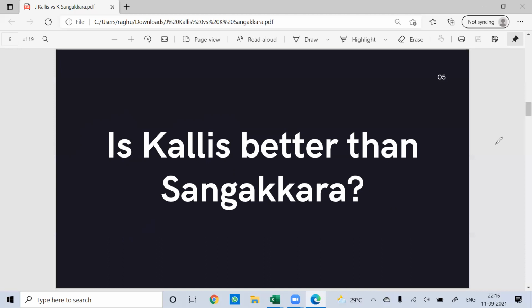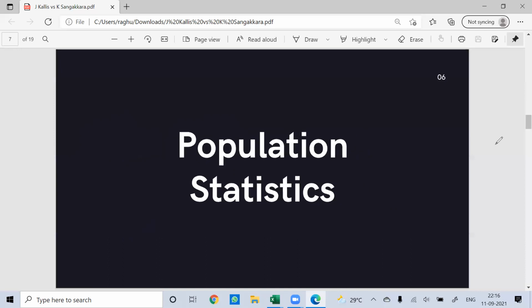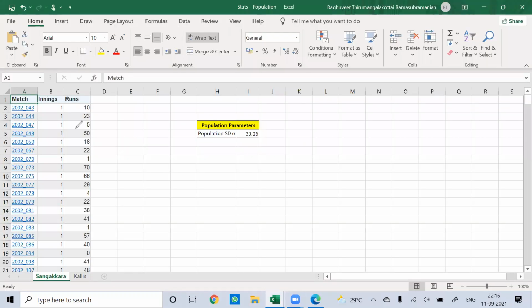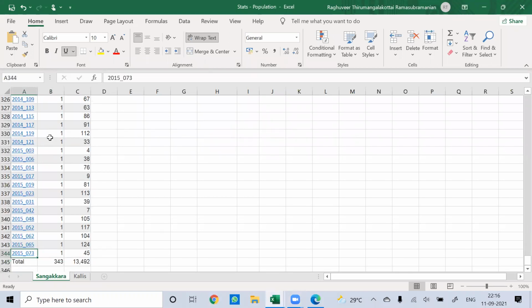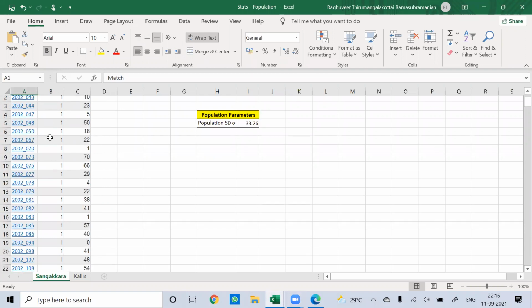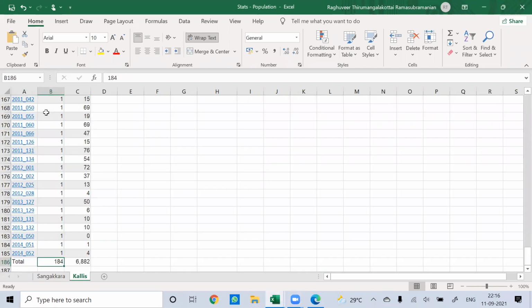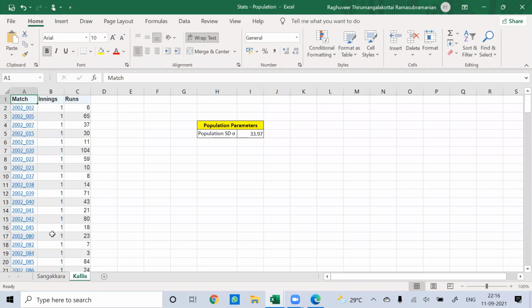for any problem. So before finding a solution, the statistician would go and take the population statistics, and we have it with us already. So these are the runs which Kallis and Sangakkara have scored for so many matches that we have had. Let's say that these are the statistics of Sangakkara for a total population size of about 343 matches. And these are the population statistics for Kallis for a total population of 184 matches.